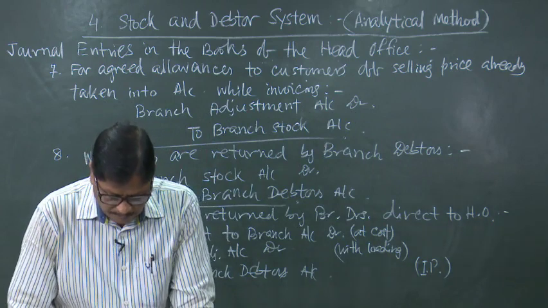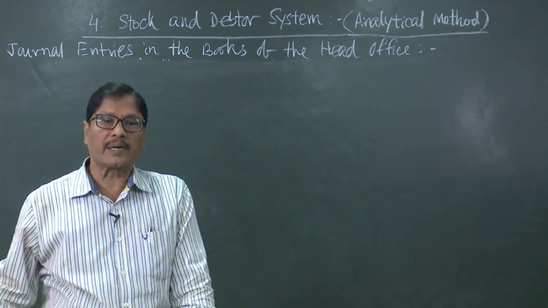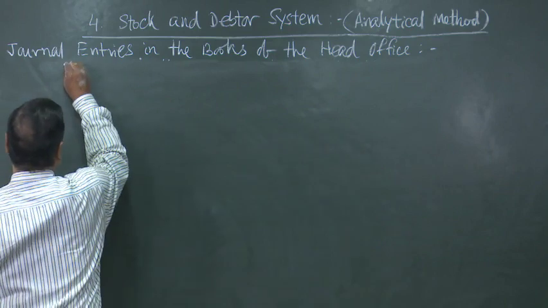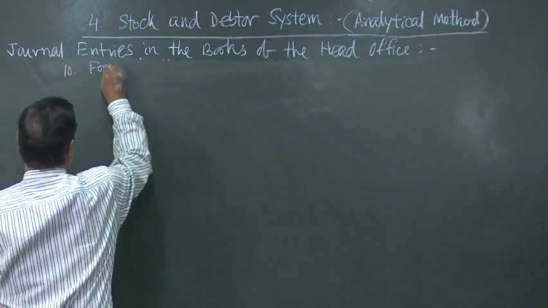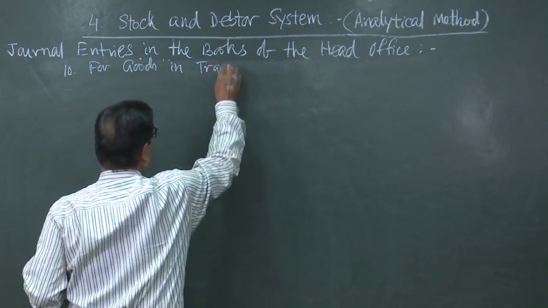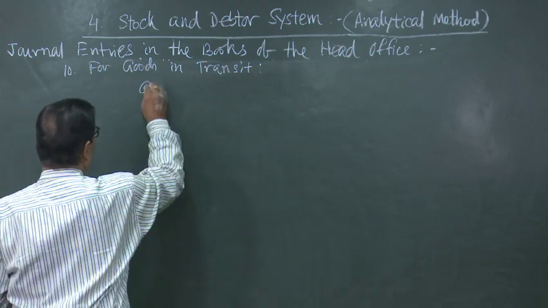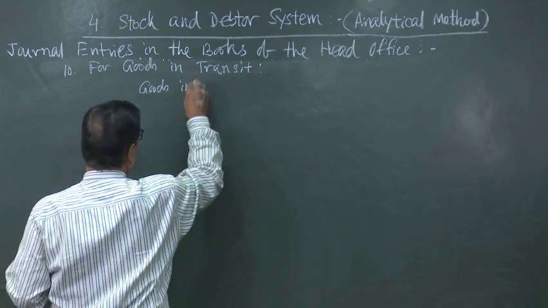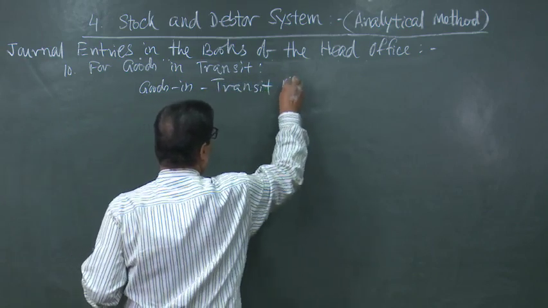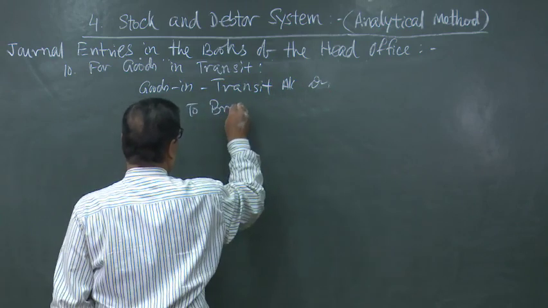Then for goods in transit, so there will be goods in transit or cash in transit. So, for goods in transit, number 10, it will be goods in transit account debited to branch stock account.